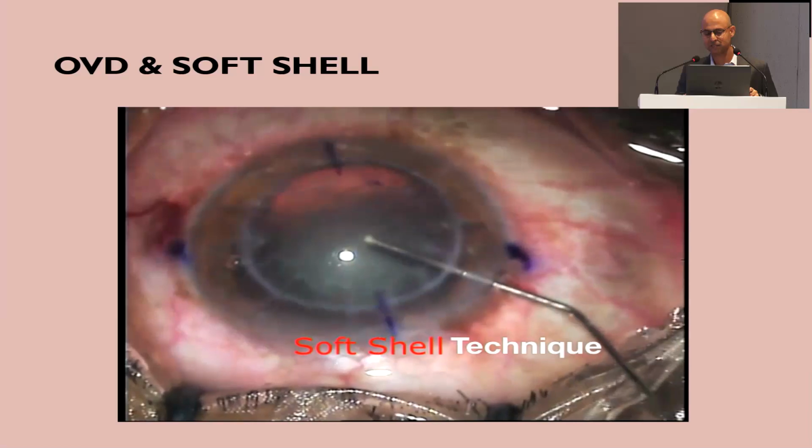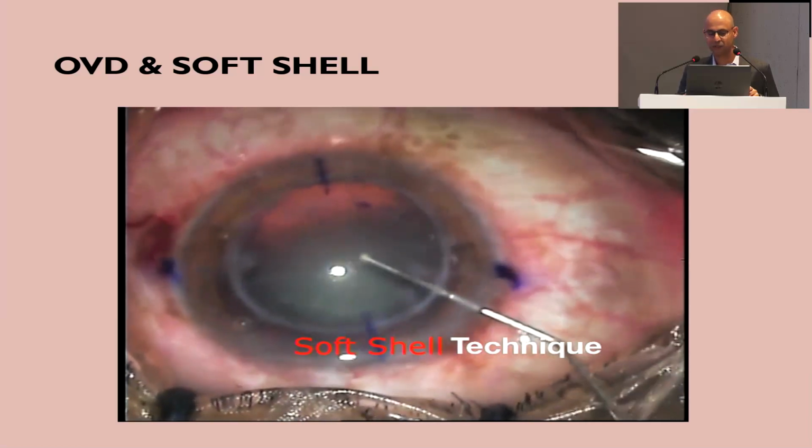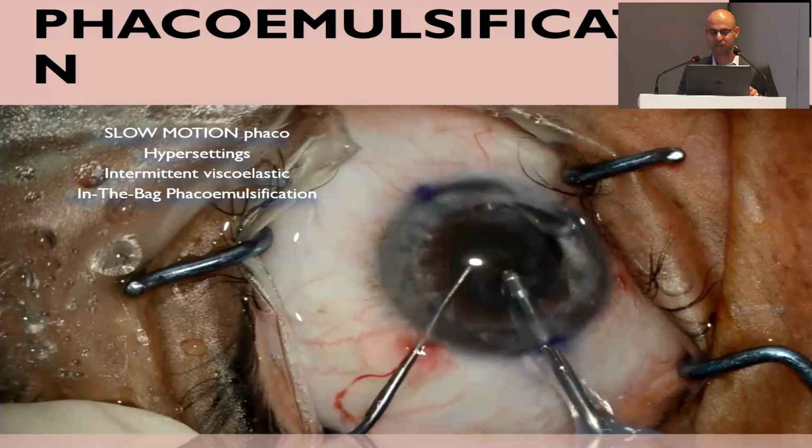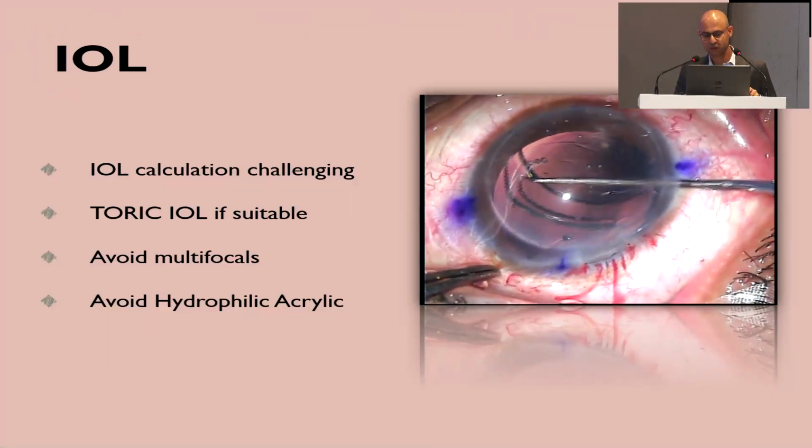Again, if it's a penetrating keratoplasty, you want to follow the principles of compromised endothelium, soft shell, in the bag phacoemulsification, etc., slow motion, the principles which we talked about earlier.